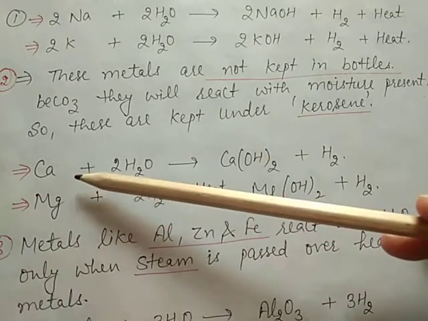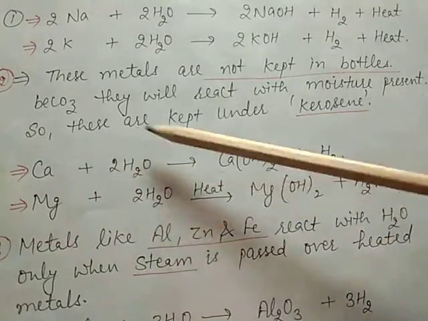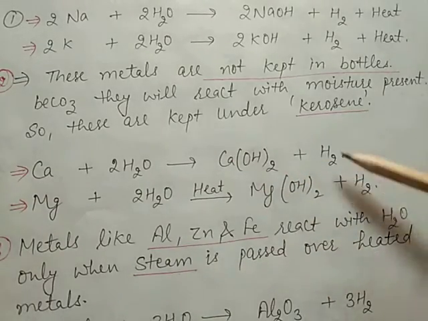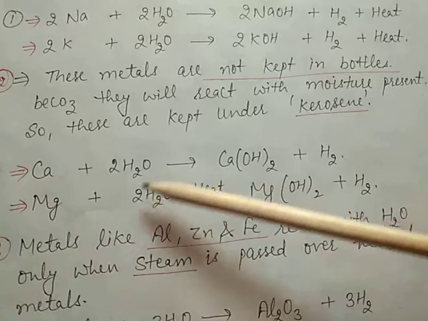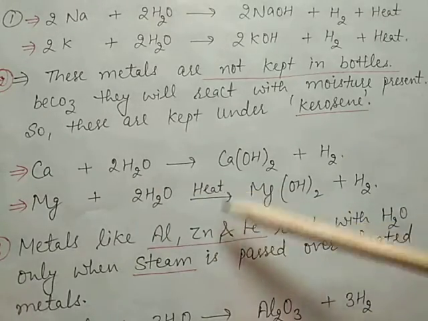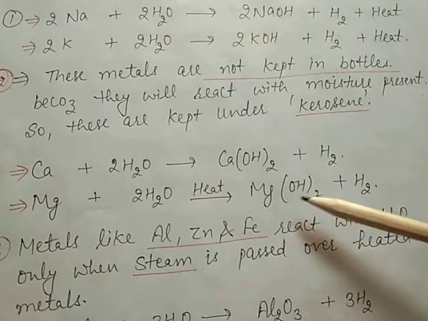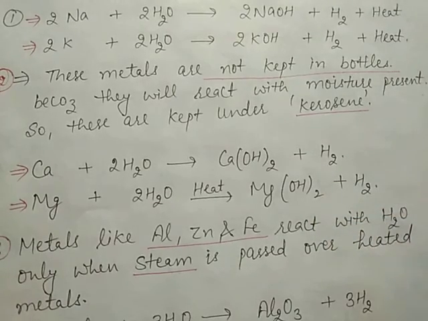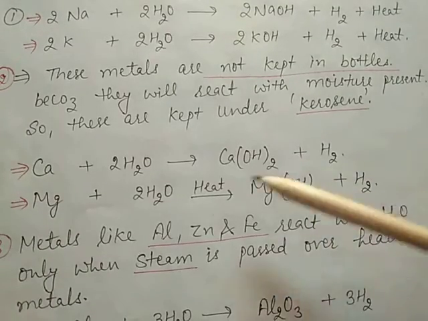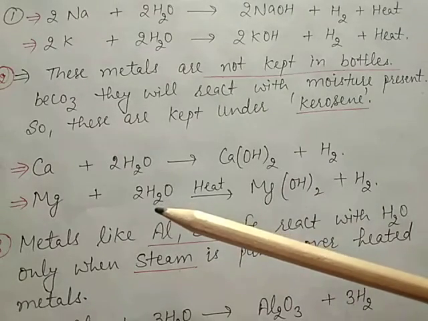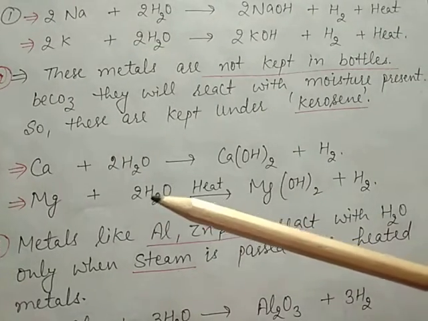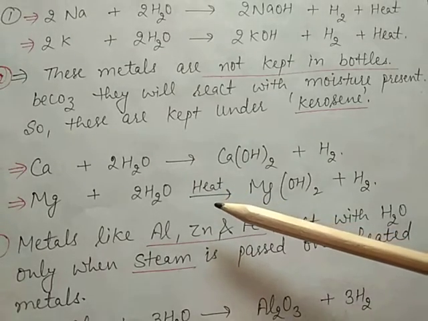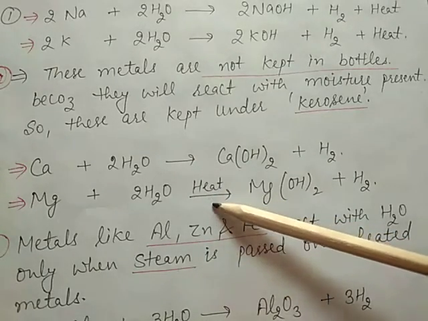Now next, when calcium reacts with water, it forms calcium hydroxide and releases hydrogen gas. Magnesium reacts with water on heating and produces magnesium hydroxide plus hydrogen gas. Here magnesium is placed below calcium, so it reacts with water on heating, which means heat is required. This reaction is an endothermic reaction.